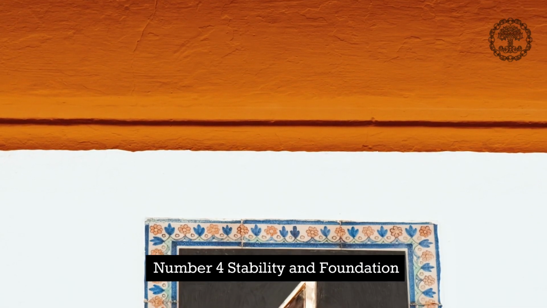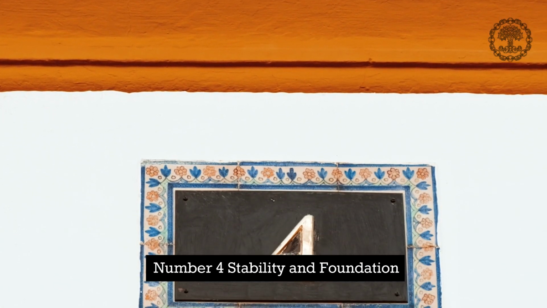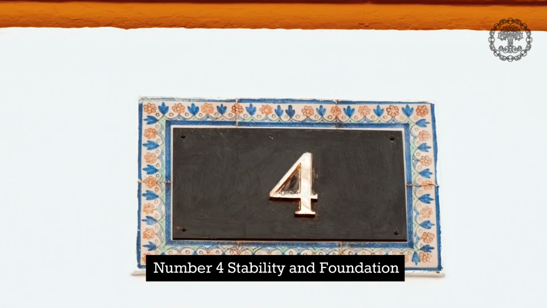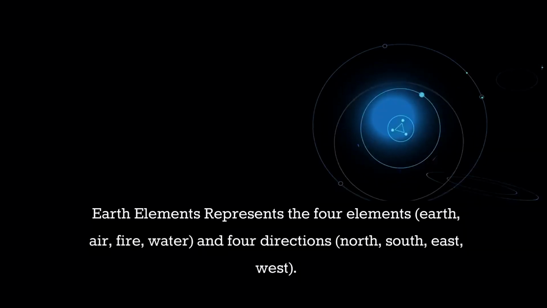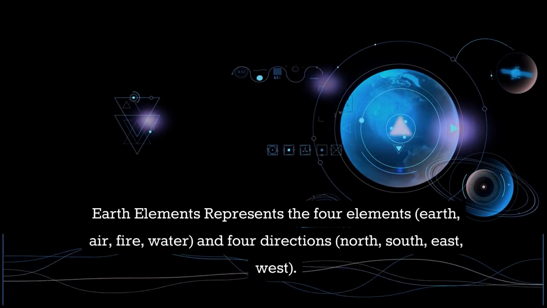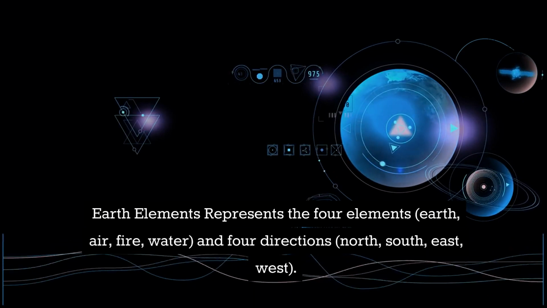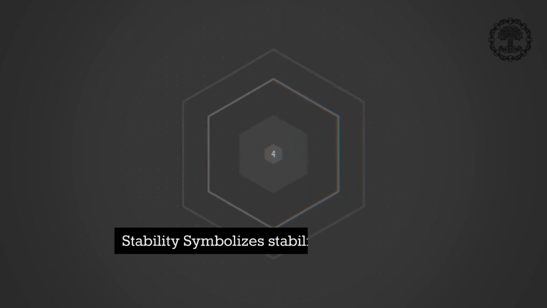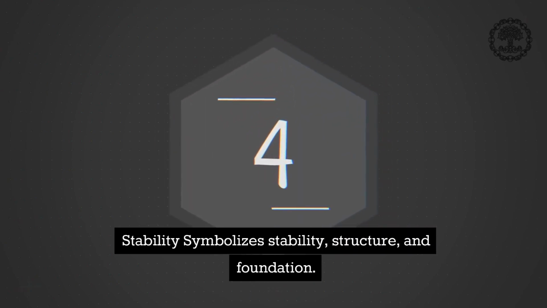Number 4. Stability and foundation. Significance. Earth elements represents the 4 elements, earth, air, fire, water, and 4 directions, north, south, east, west. Stability symbolizes stability, structure, and foundation.